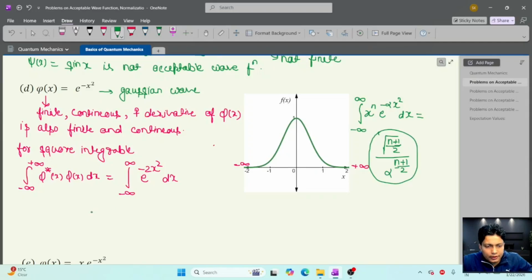Here x power 0 is there, so we can choose n equal to 0. So this will be gamma function of 1 by 2 upon 2 to the power 1 by 2, and gamma function 1 by 2 means root pi, so this value will be under root pi by 2. So this is finite. So the wave function phi x equal to e to the power minus x square is an acceptable wave function.